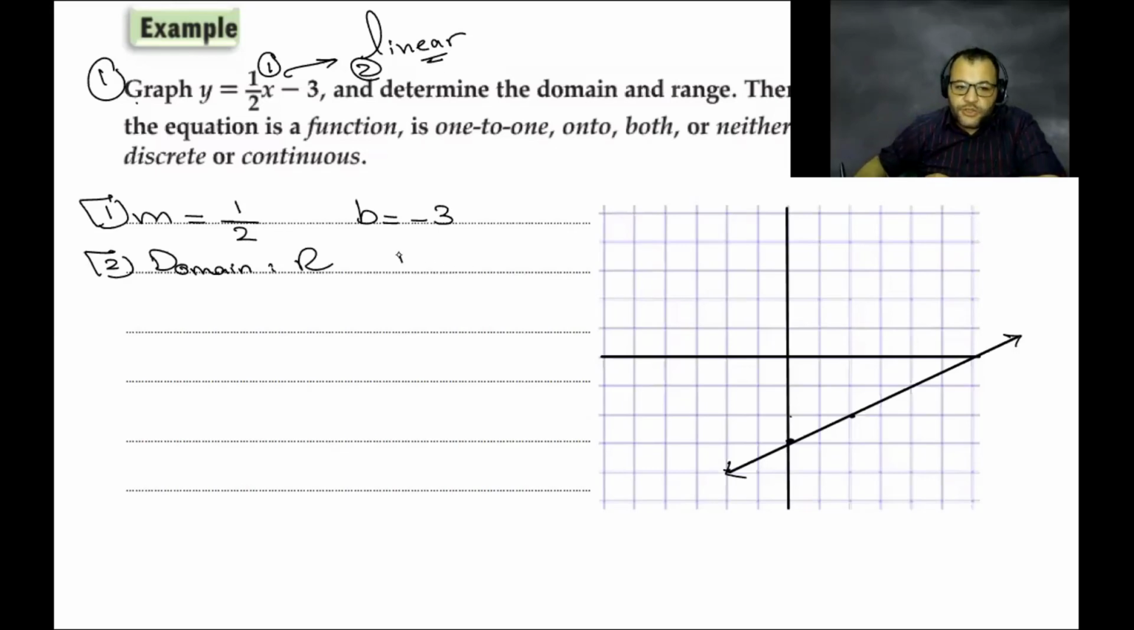What is the meaning of the range? The domain is all real numbers. The domain for this one is all real numbers, and I will explain how you find it from the graph.